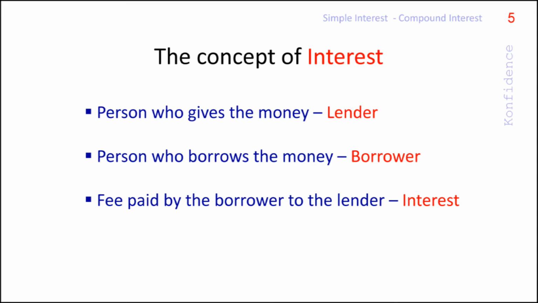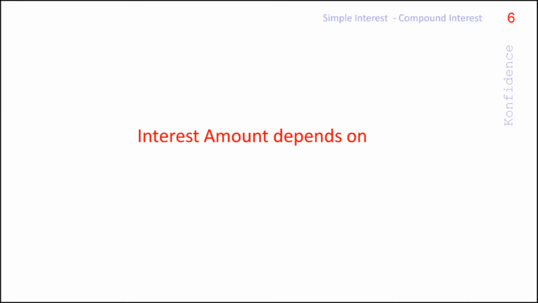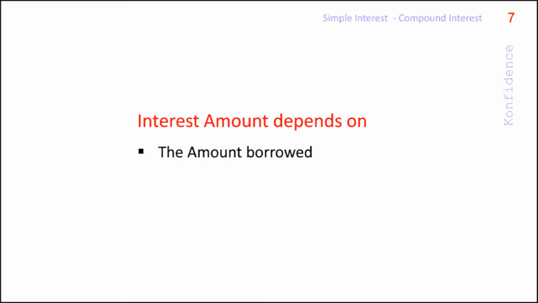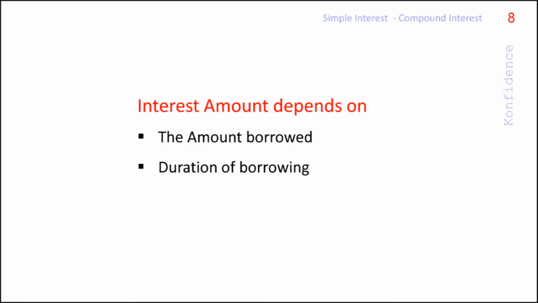Similarly, when you put your hard-earned money in the bank, the bank makes use of the money till you take it back, and it pays you an interest for the usage of the money. If you borrow a larger amount, the lender would expect a larger fee than what he would have got from a smaller loan. So the interest amount would depend on the amount borrowed. Larger the borrowing, larger the interest amount. If you, the borrower, keep the money with you for a longer period, the lender would want a larger fee from you. So the interest amount will also depend on the time duration.